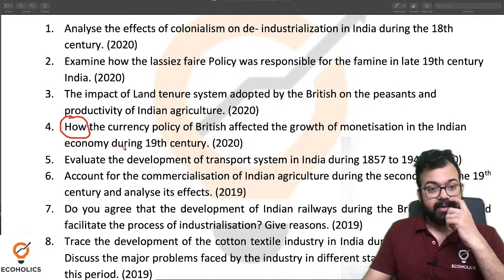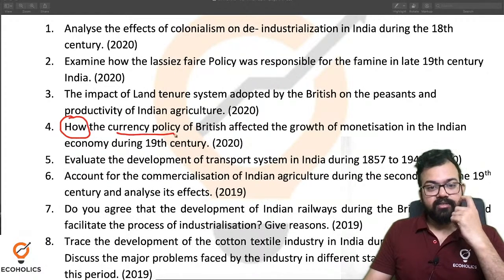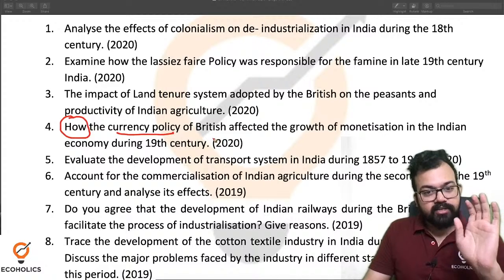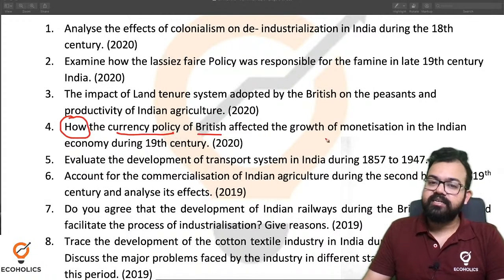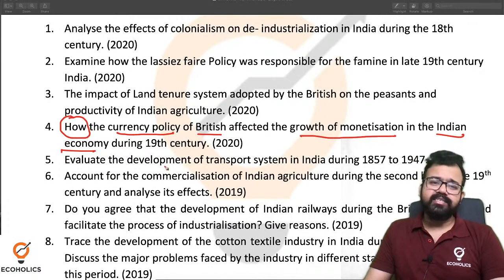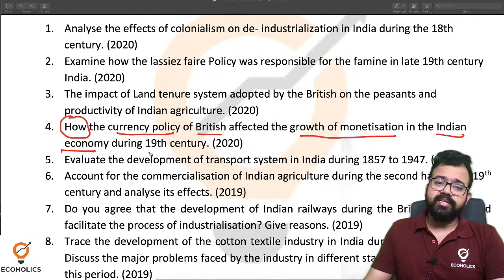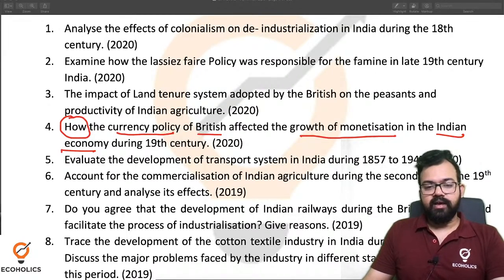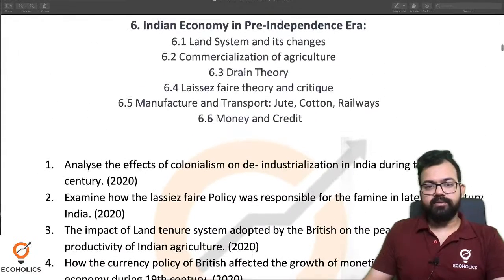How the currency policy, it means you have to write about currency policy. How the currency policy of the British affected the growth of monetization in the Indian economy during the 19th century, they are asking. So again the currency policy, let's see how it is part of the syllabus.